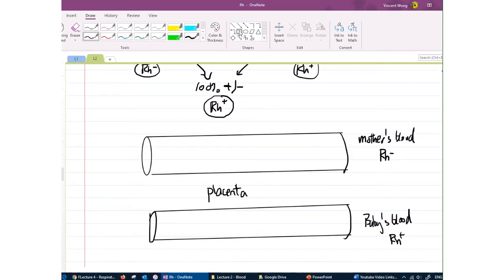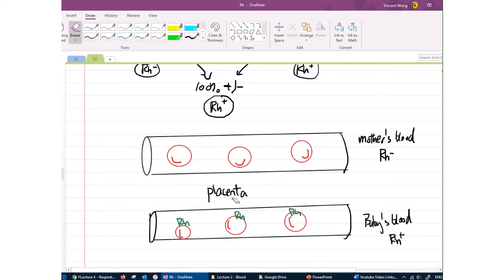So what happens is we are going to draw some blood from the mother. These are the mother's blood cells, and we're just looking at Rh. We're not going to be concerned with the ABO at this point. If we just look at the Rh, then there are no Rh antigens on the mother's RBC. For the baby, though, the baby is going to be Rh positive because of the positive allele from the father, and so on the surface of the baby's blood, we are going to have the Rh antigen.